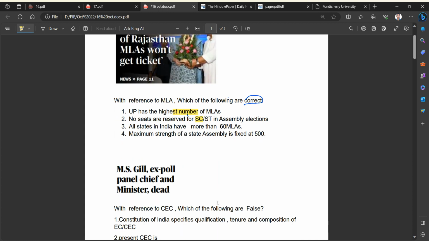The maximum strength of a state assembly is fixed at 500. Yes, the Constitution fixes it at 500.